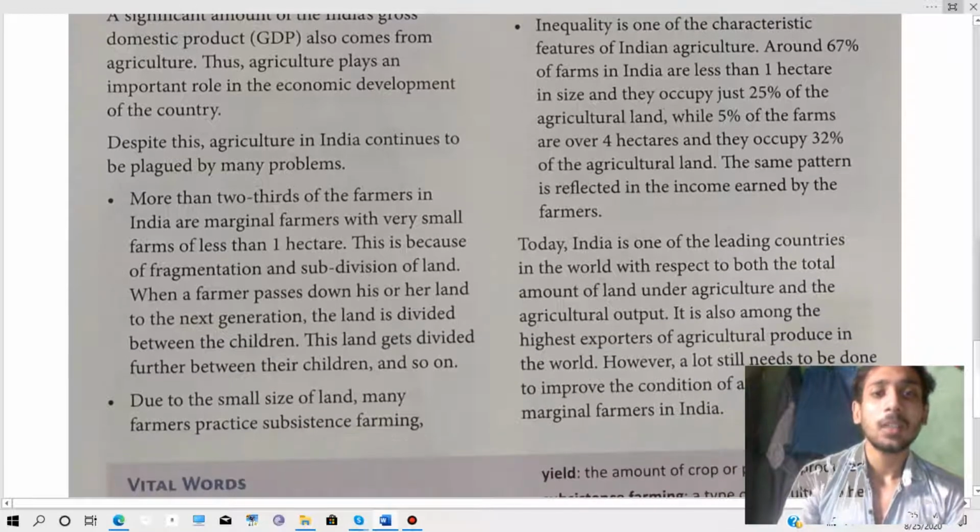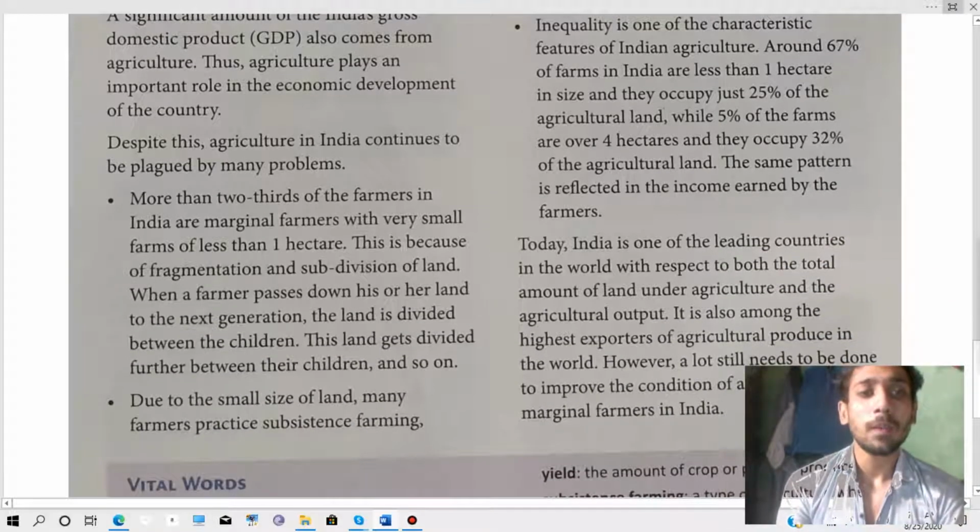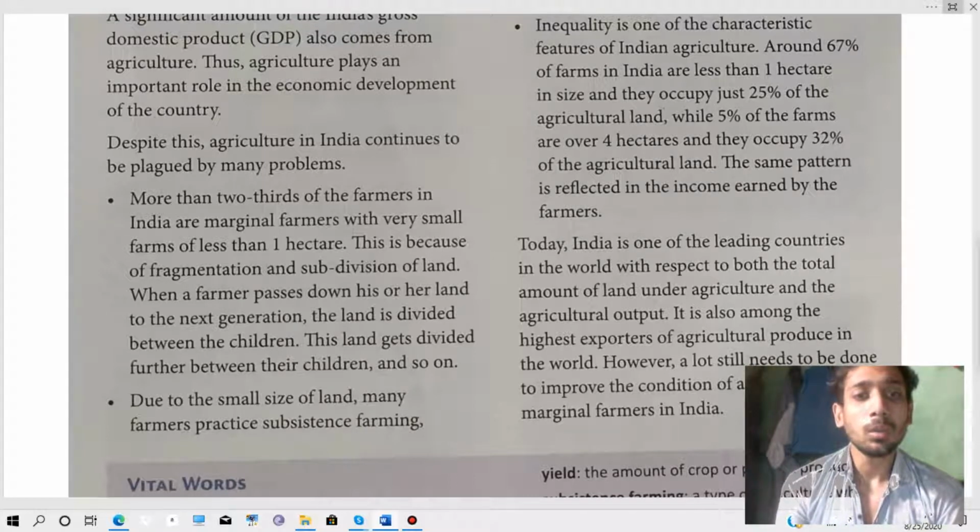Despite this, agriculture in India continues to be plagued by many problems, which our farmers still face. More than two-thirds of the farmers in India are marginal farmers with very small farms of less than 1 hectare. This is because of fragmentation and subdivision of land. When a farmer passes down his or her land to the next generation, the land is divided between the children. This land gets divided further between their children, and so on.